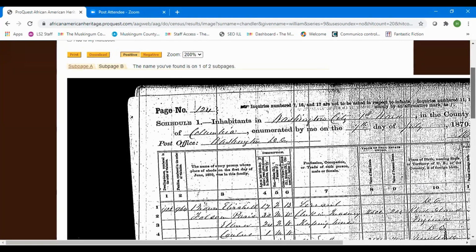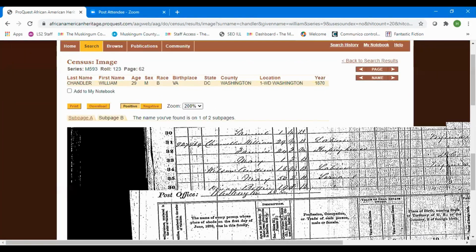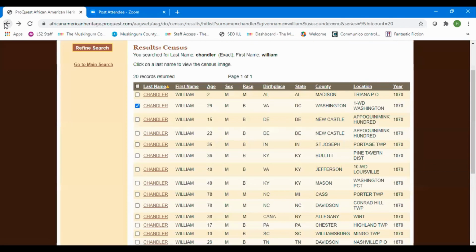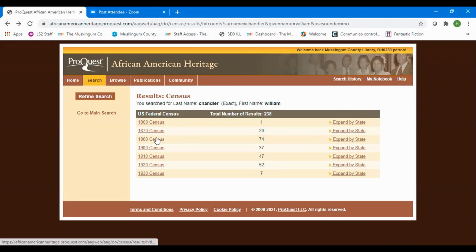He lives in a particular section of Washington, D.C., not knowing 1WD, what that means exactly. I'm going to assume that it is the downtown area. Historically, in the past, there was a large African American community in rather close proximity to the major buildings of Washington, D.C., such as the Capitol, White House, and that sort of thing. So I'm going to guess that he lived in rather close proximity. So let's try and see if we can find him in the 1880 census.